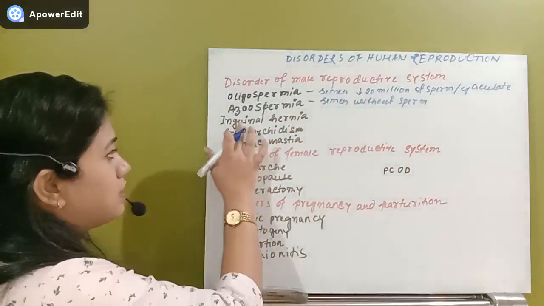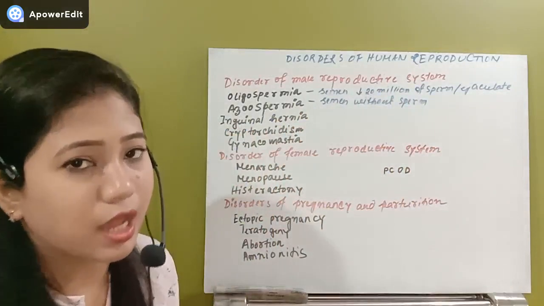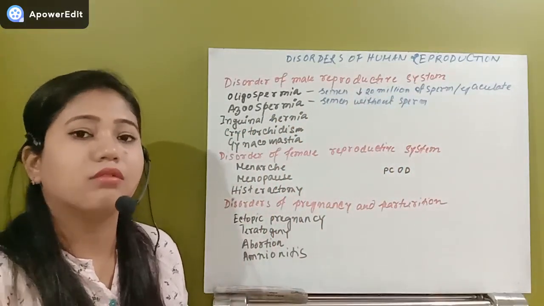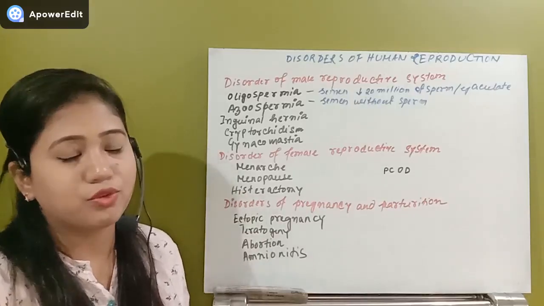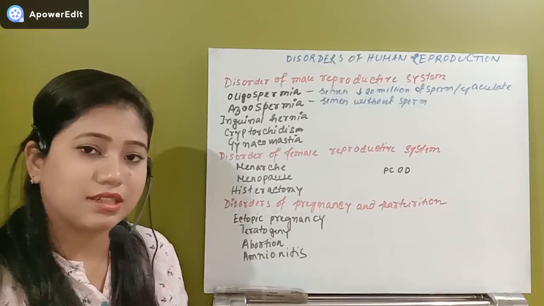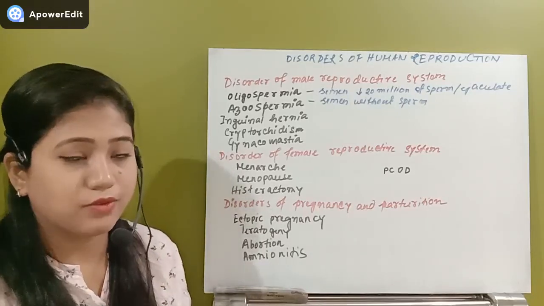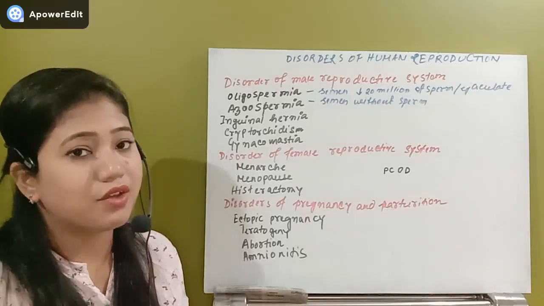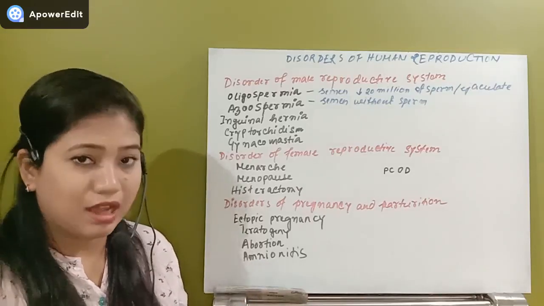Third type of disease, see what is inguinal hernia. I told you that the development of the testis is intra-abdominal. At around 6 to 7 months, the testis become extra-abdominal. So what happened whenever the testis become extra-abdominal? It passed through the inguinal cavity.